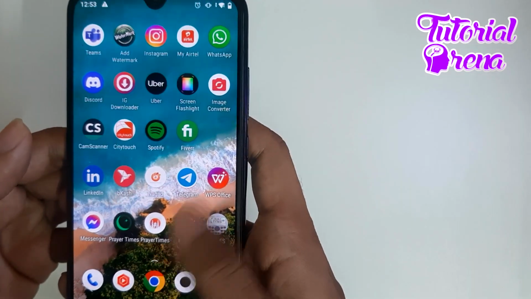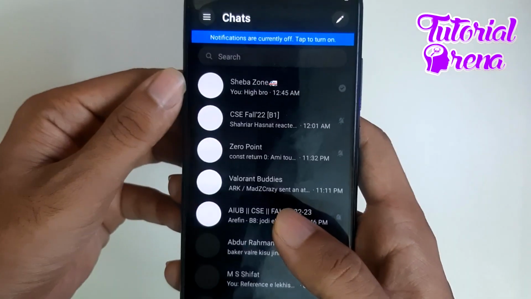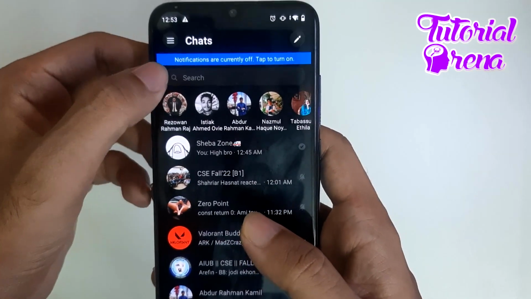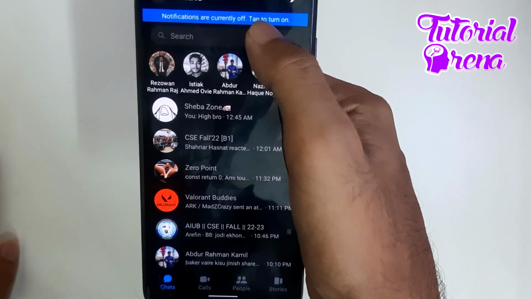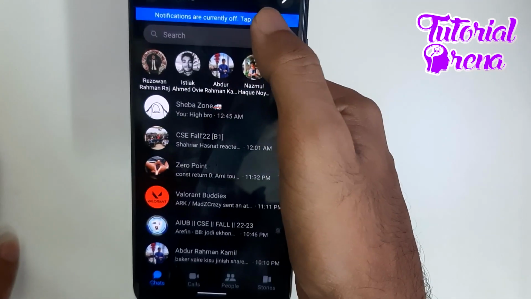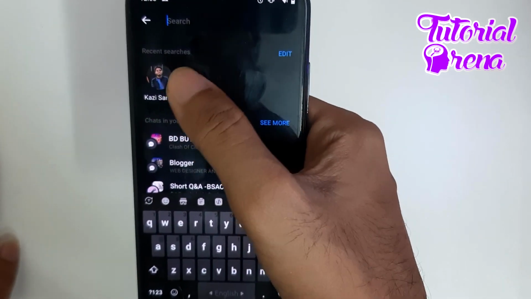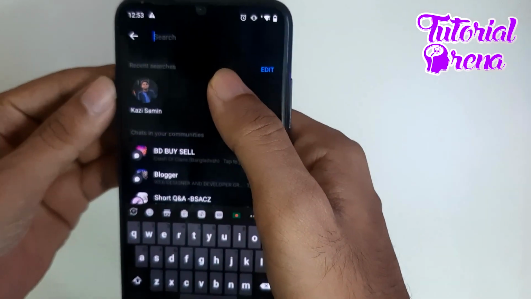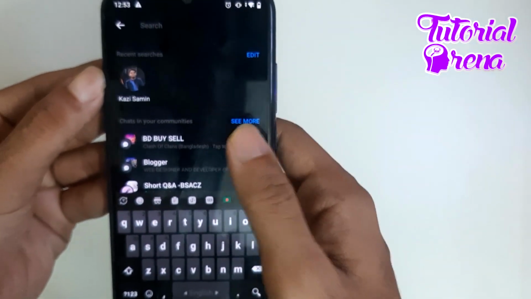First of all, go to the Messenger app on your mobile phone. Then on the top upper side, you will see a search bar like this. This is the search bar, just click on it. And now you want to delete this search history. Like I have the recent searches, so I have to remove this person from the search history.